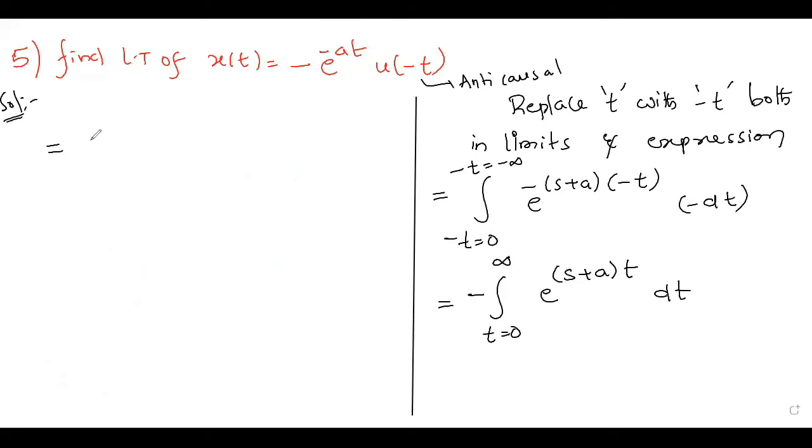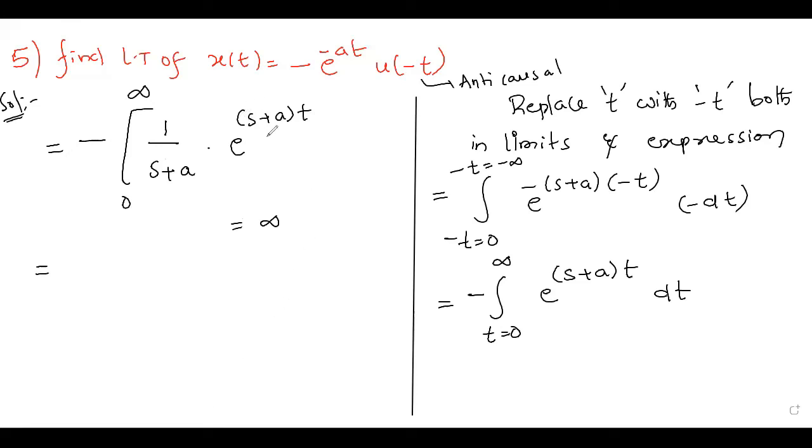So now listen here. 0 to infinity. What is the integration here? 1 by (s plus a) into e power (s plus a)t. Right? So here directly if you substitute the t limit, what are we getting? Infinity, right? We are getting function value as infinity.